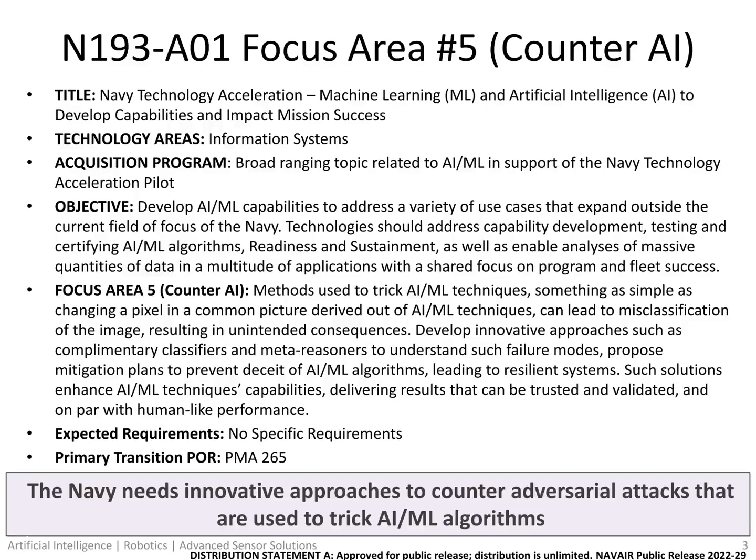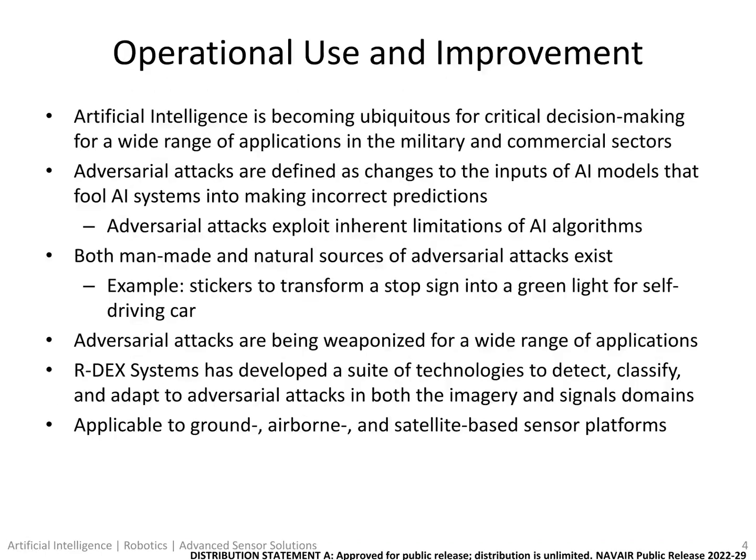This SBIR effort was developed out of the solicitation N193-A01, focus area number 5, counter AI, with the goal of developing innovative approaches such as complementary classifiers and meta-reasoners to understand such failure modes, propose mitigation plans to prevent the deceit of AI/ML algorithms leading to resilient systems. Such solutions enhance AI/ML techniques' capabilities, delivering results that can be trusted, validated, and on par with human-like performance.